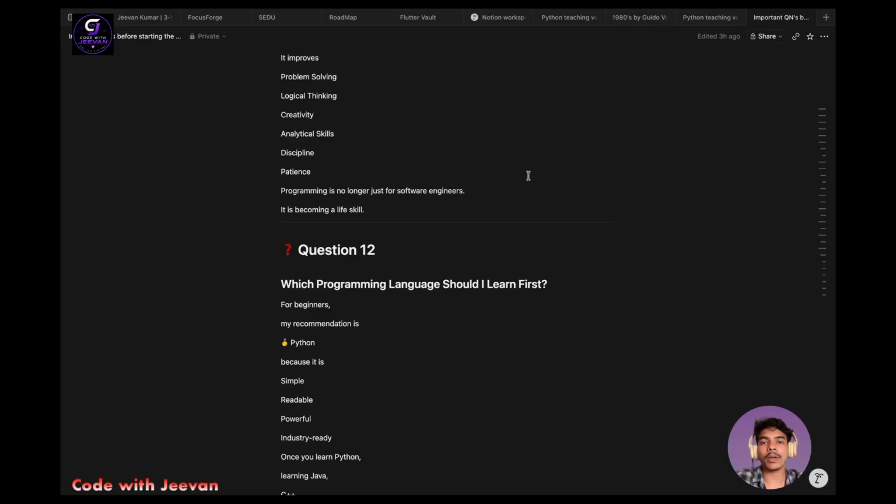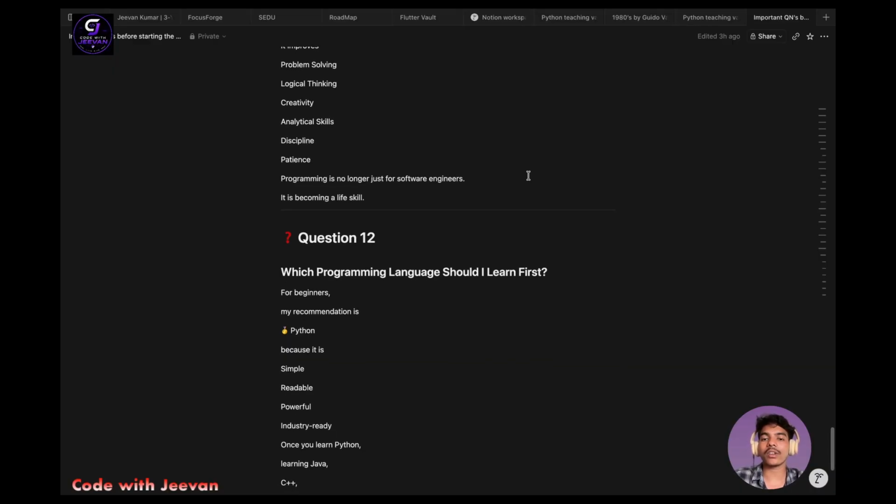And coming back to patience, you will be improving your patience a lot. I don't know what patience levels you have right now, but I swear, after learning a programming language, or after doing certain problems or learning certain concepts, you will definitely gain a lot of patience. Trust me.